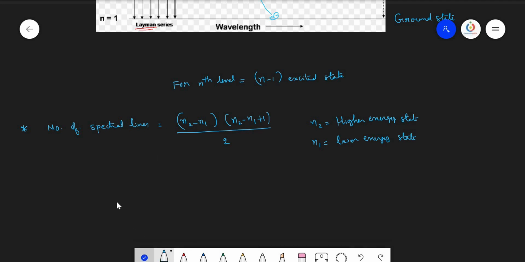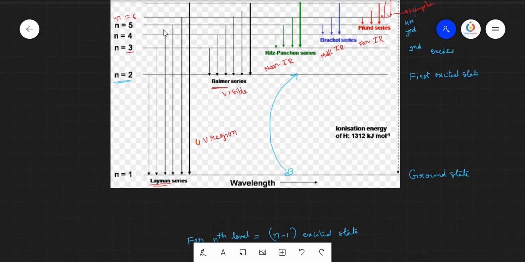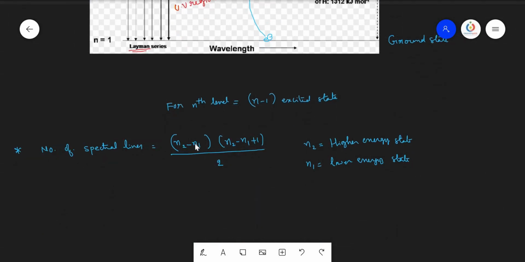So for example, if you want to know how many spectral lines are formed when the electron is coming back from the fifth energy state to the first energy state, then it is 5 minus 1, and here also 5 minus 1 plus 1. So 5 minus 1 plus 1 is 5, and this is 4. 4 into 5 equals 20. 20 by 2 equals 10 spectral lines. So 10 spectral lines are possible.